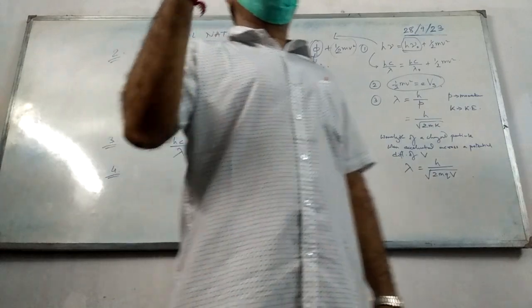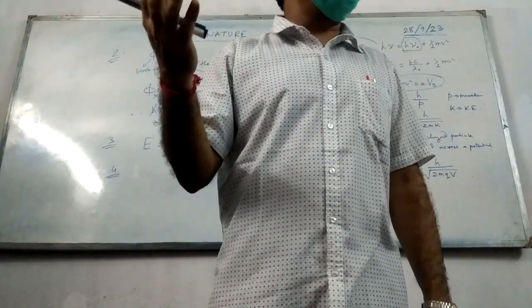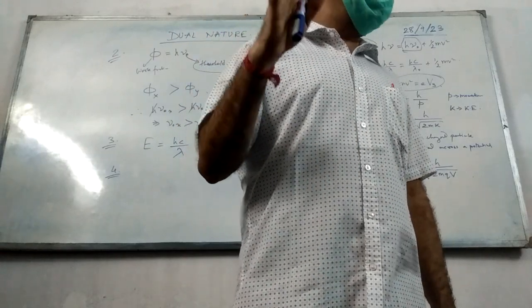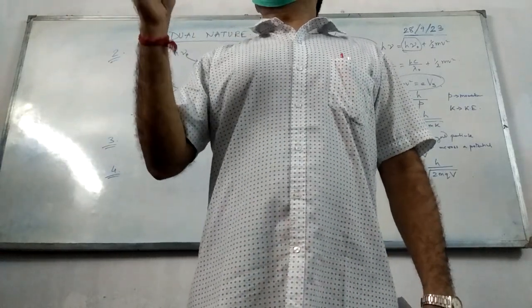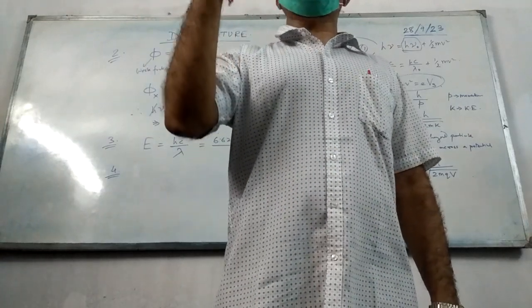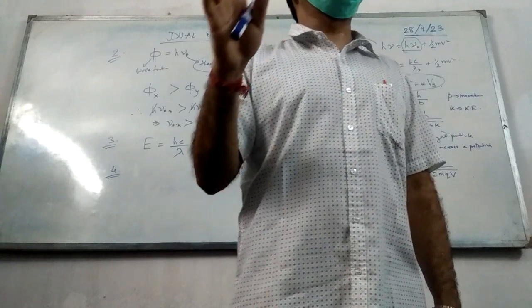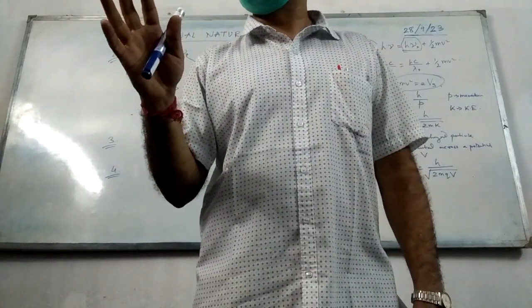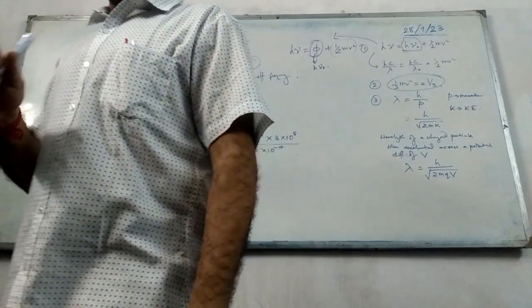According to wave theory, any frequency of light, if given for a sufficient amount of time, will produce enough energy to pluck the electrons out of the metal surface. But in photoelectricity, we are seeing that below a certain frequency of radiation, no electrons are emitted from the metal surface. Hence, particle theory is applicable, not the wave theory.